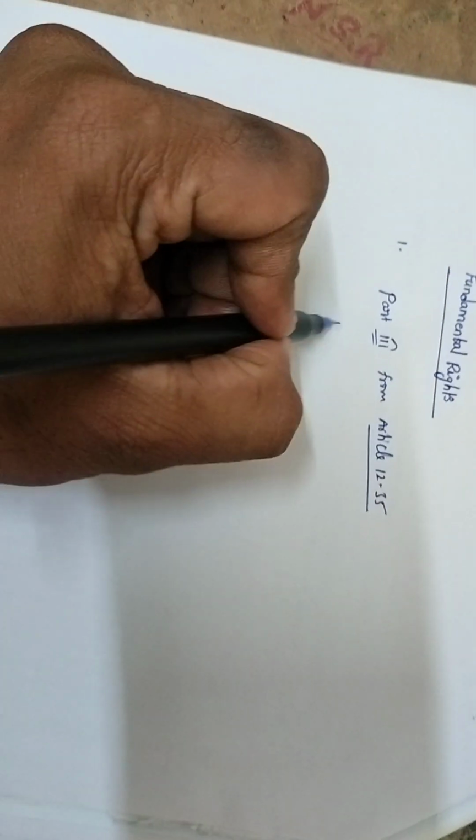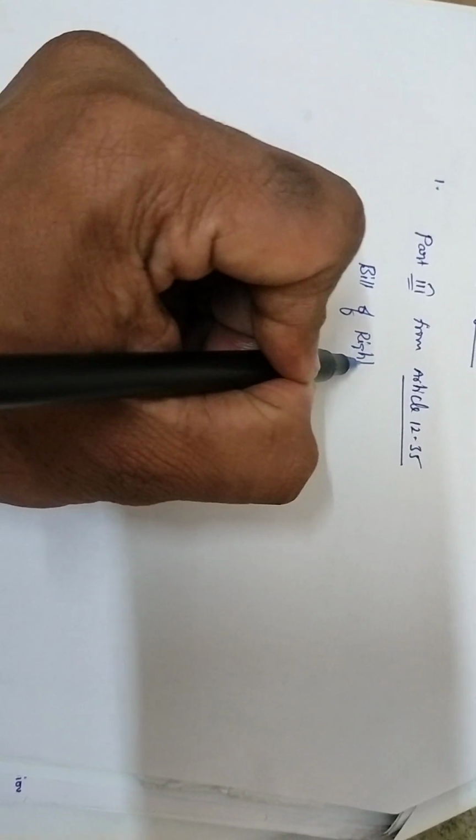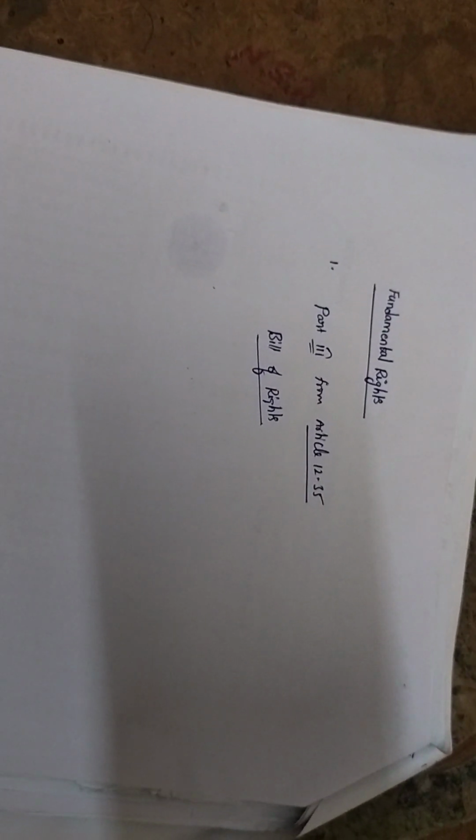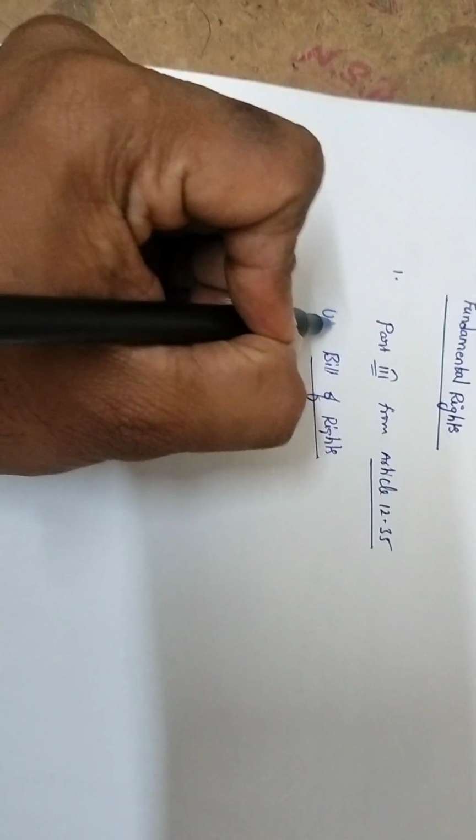Now, these fundamental rights are derived from the USA Constitution, that is the Bill of Rights. DPSPs are taken from Ireland. Fundamental duties are from USSR. Okay, these fundamental rights are from the USA Constitution, Bill of Rights.